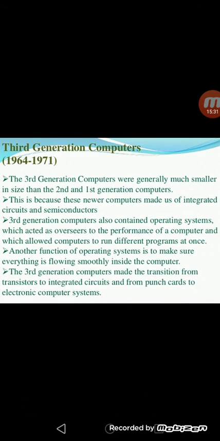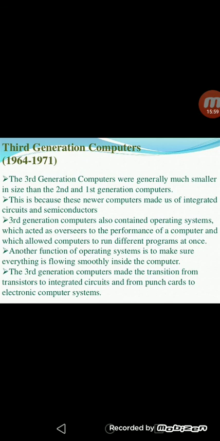Next is the third generation computer. Generally much smaller in size when compared with the second and the first generation computers. They replaced the transistors and the vacuum tubes. They are using the integrated circuit and the semiconductor.